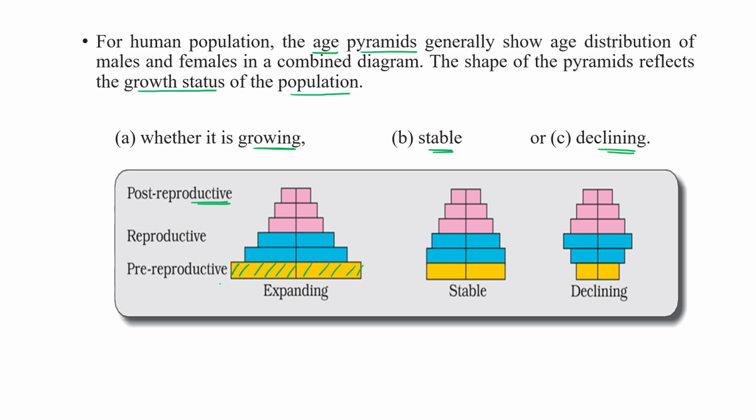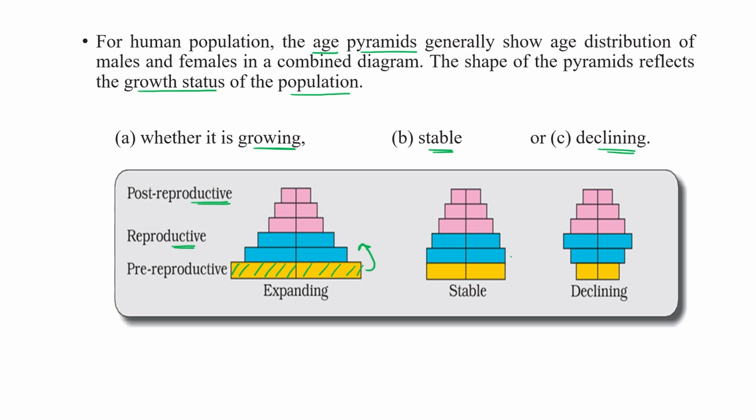If pre-reproductive is more, then after 10 years they all come under this category. So if pre-reproductive is more, then obviously when they come to the reproductive category, all of them are in the reproductive phase. So the population expands itself, right? The population will increase, right?